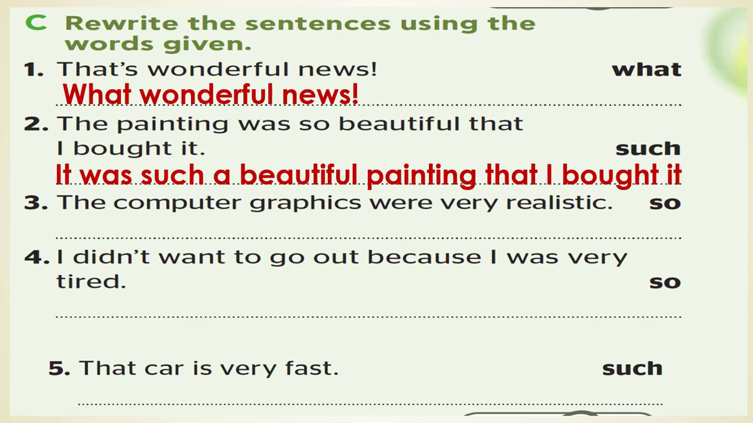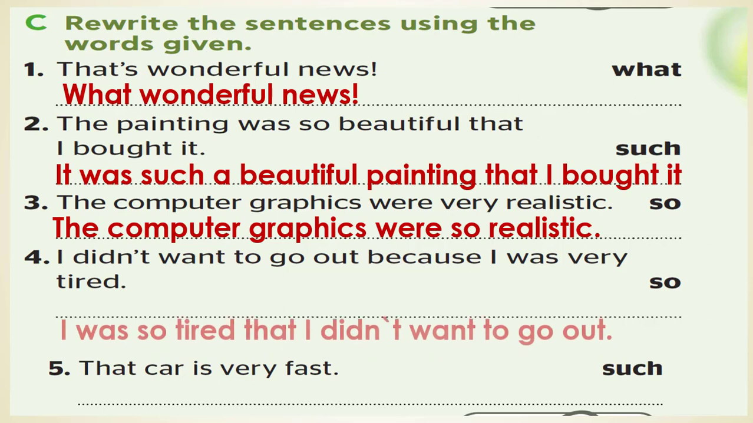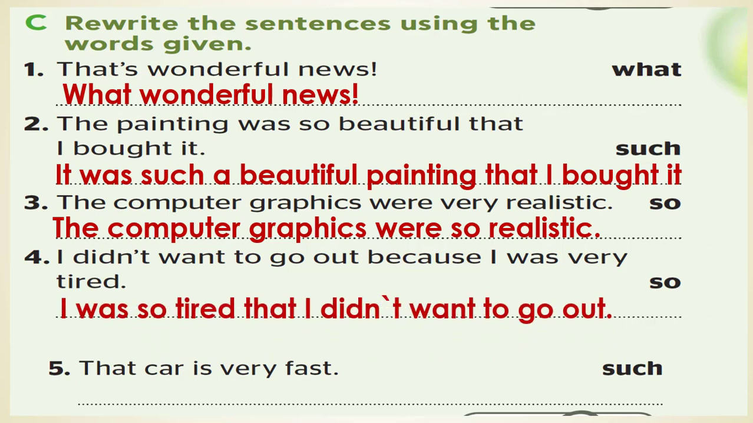Number 3. The computer graphics were very realistic. Use so. It's very simple. The computer graphics were so realistic. 4. I didn't want to go out because I was very tired. Use so. The answer is, I was so tired that I didn't want to go out. Number 5. That car is very fast. Use such. The answer is, that is such a fast car. Or we can use, it is such a fast car.